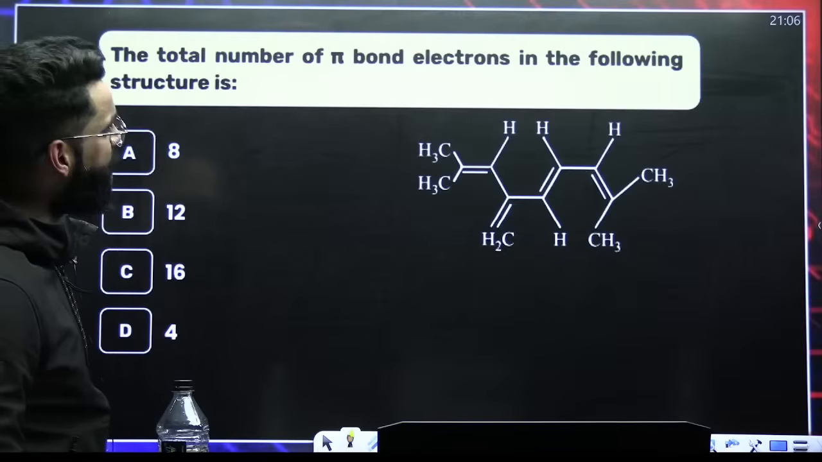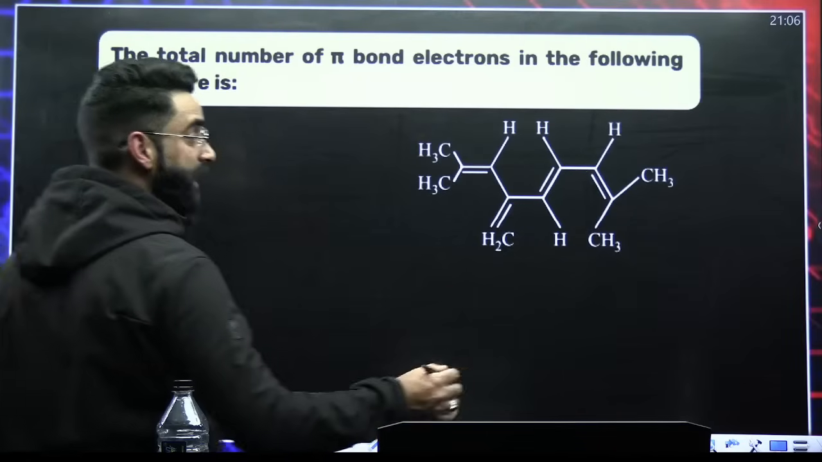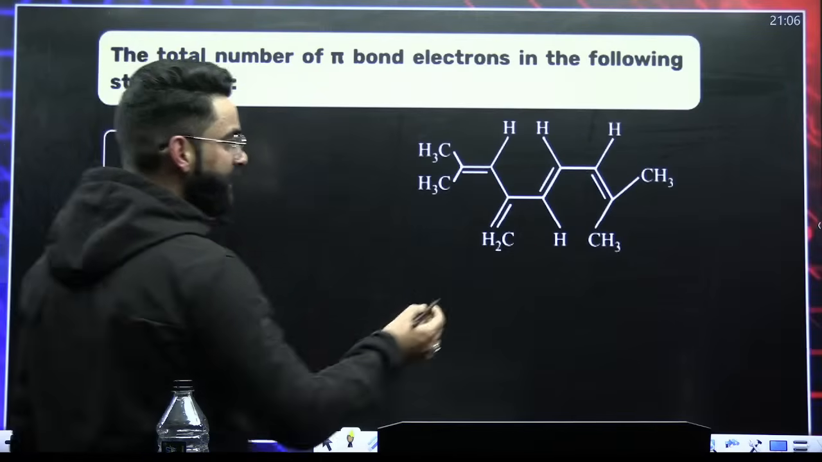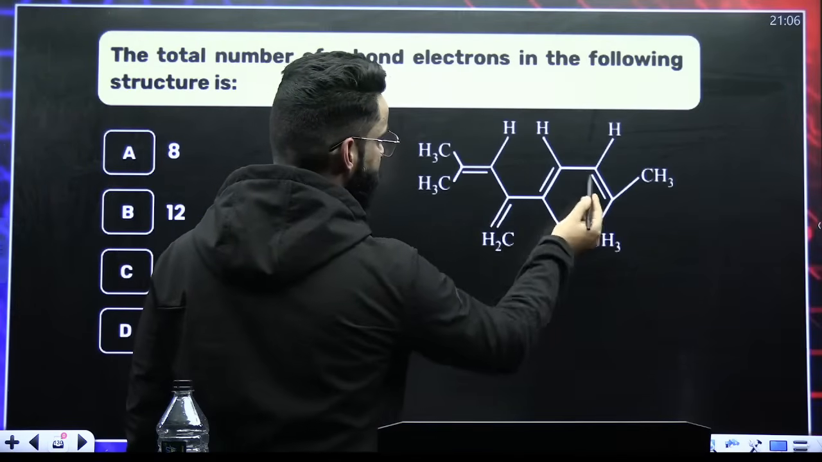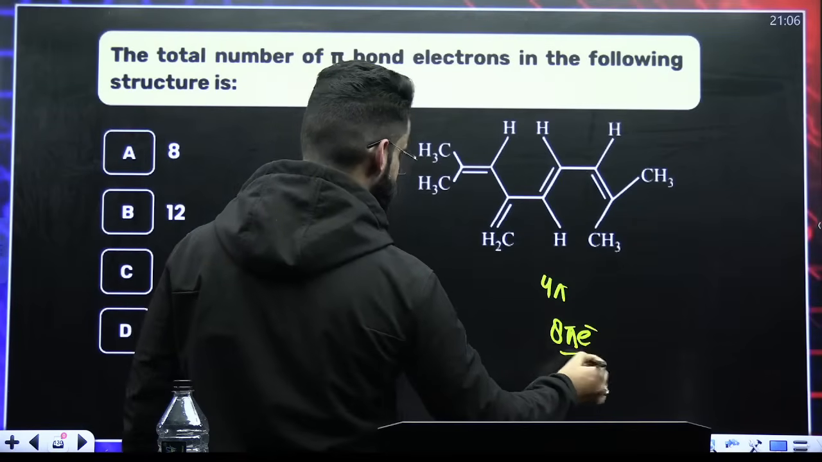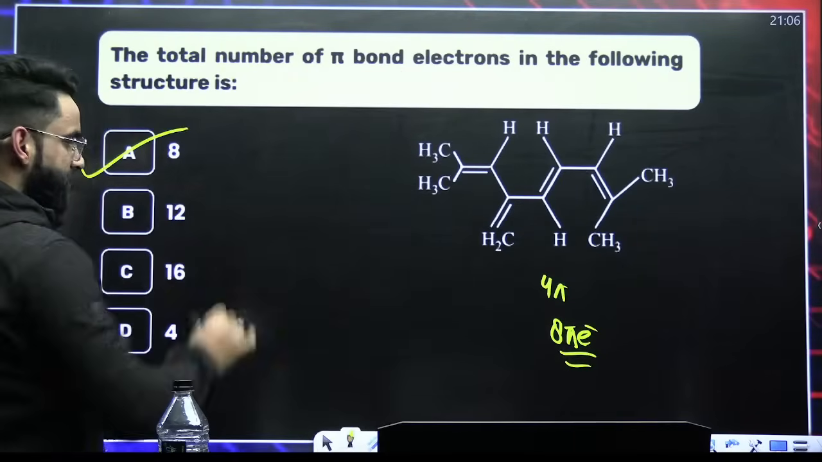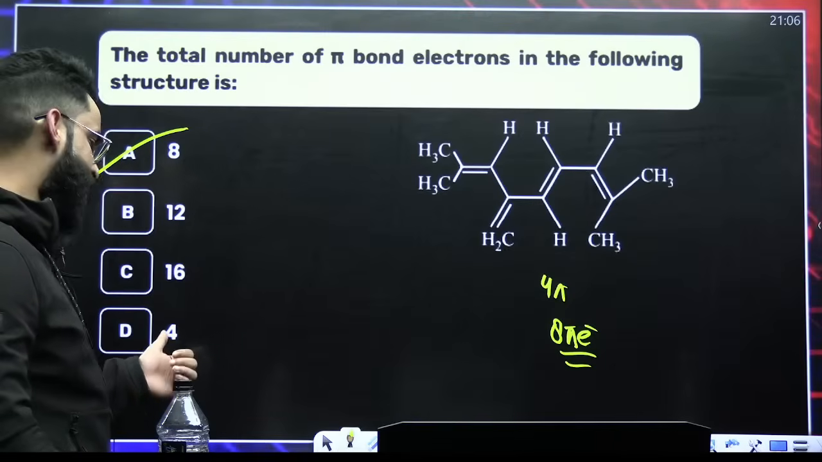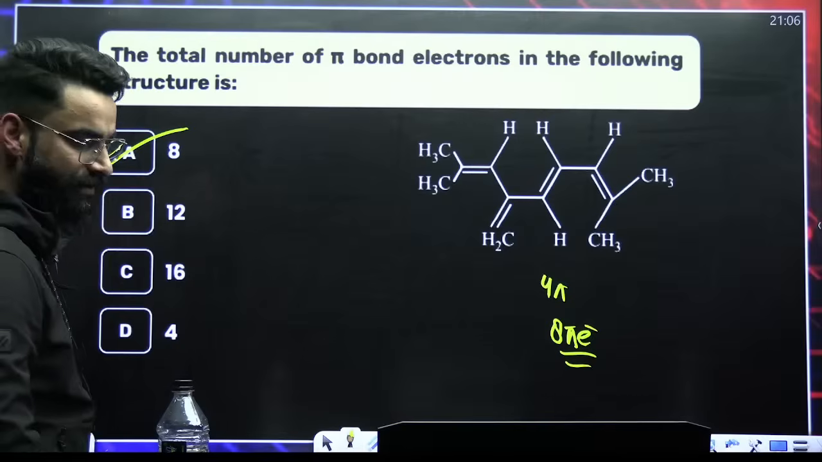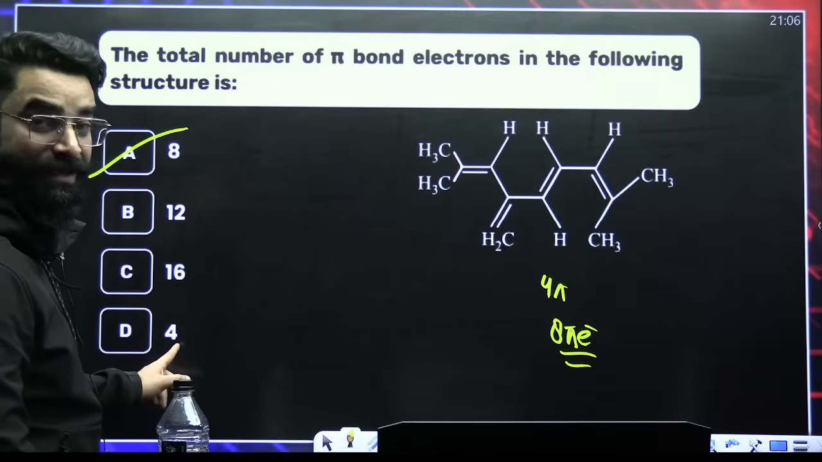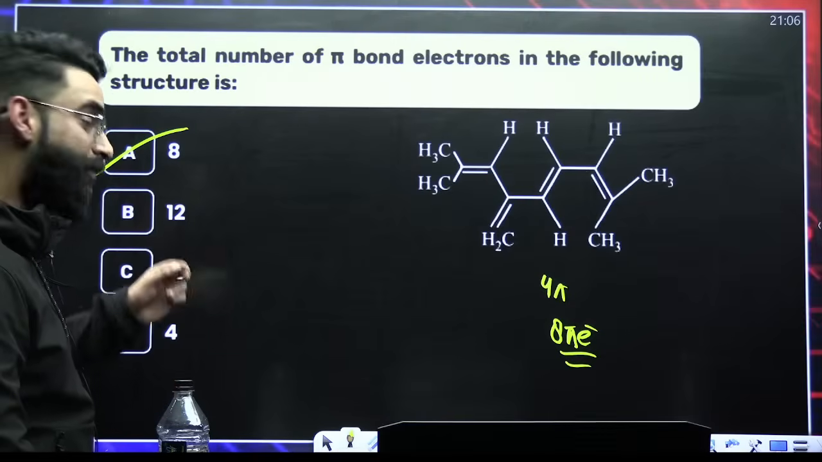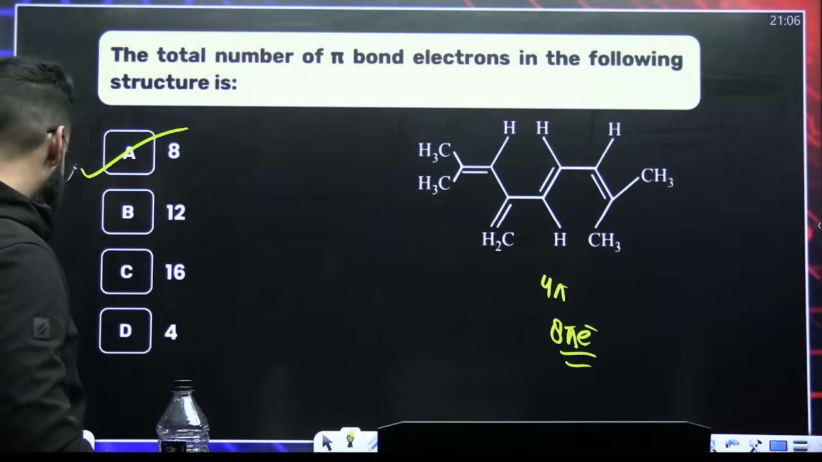The total number of pi bond electrons in the following structure. Pi bond electrons. They're not asking about the pi bonds, they're asking about the pi bond electrons. Right? So how many pi bonds do you see? 1, 2, 3, 4. 4 pi bonds means 8 pi electrons. Okay? So in a rush, a lot of students are going to take this one as well, but that's not the correct one. This is going to be 4 pi bonds, which means 8 pi electrons.